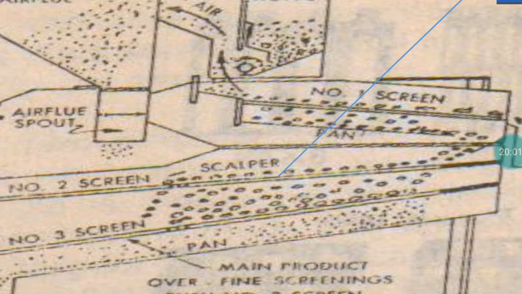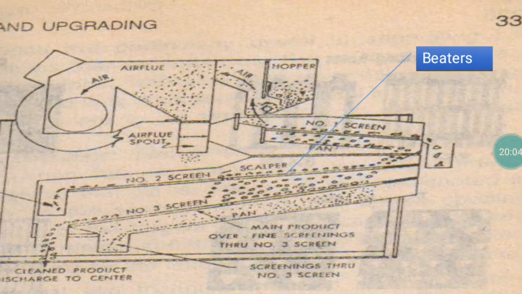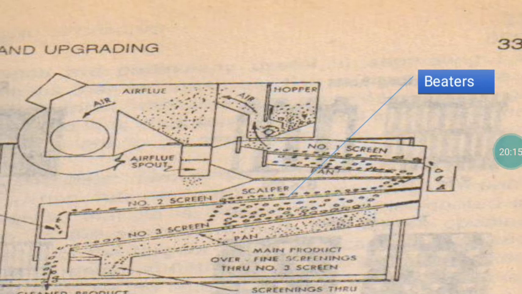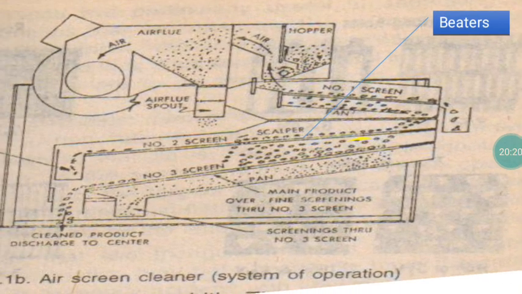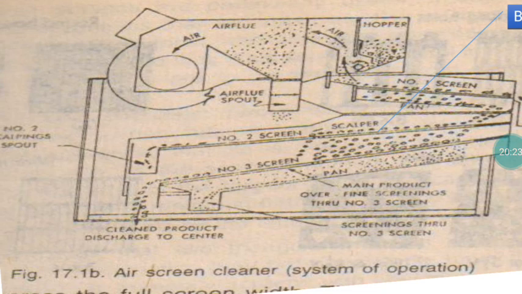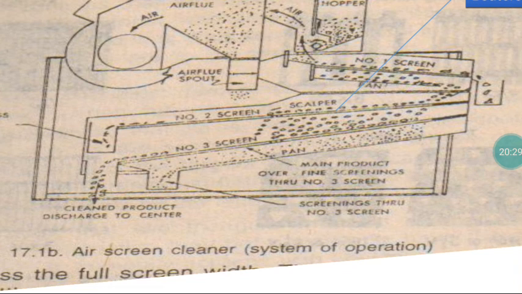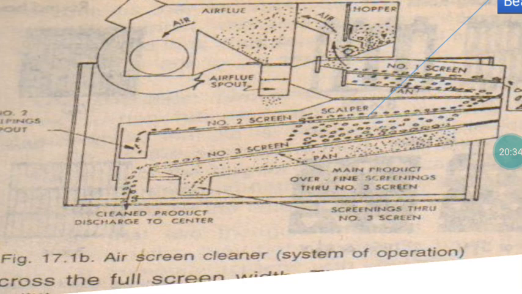The opening of the screen is bigger than the seed size. Because of that, seeds of our size and seeds lesser than our seed size will pass through the first screen. Only material bigger than our seed size will travel along it. Mostly stones and such things get collected there, which is material bigger than our seed size. Our seeds and the seeds lesser than our seed size reach the second screen. Here the hole size of the screen is smaller than our seed size, so our seed will travel.